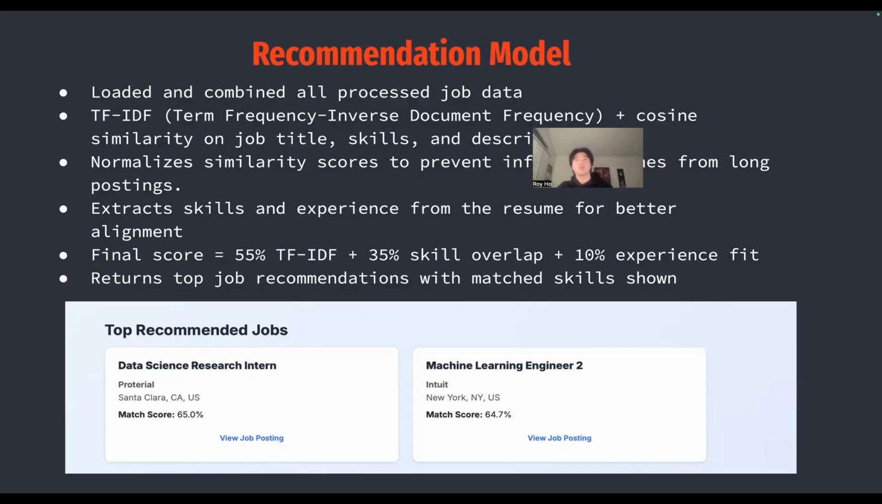So, for example, you can see here I uploaded my own personal resume, and you can see that two of the top recommended jobs were a data science intern and a machine learning engineer. Like I said before, we had problems with inflated job recommendations, which is why we incorporated our weighted system. Before, we were only using TF-IDF similarity, but we decided to incorporate our weighted system so that the recommendations would be a lot more accurate. But with that, that was our recommendation model.